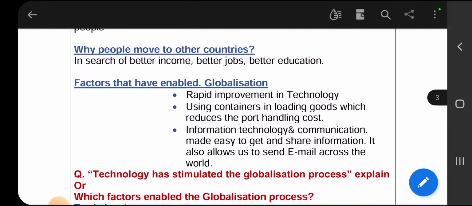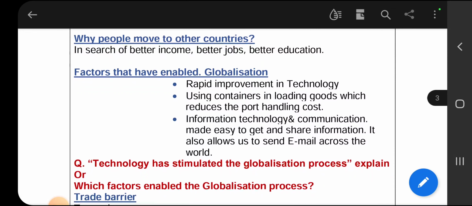So why do people move to other countries? In search of better income, better jobs and better education. To get better opportunities, people move to other countries.